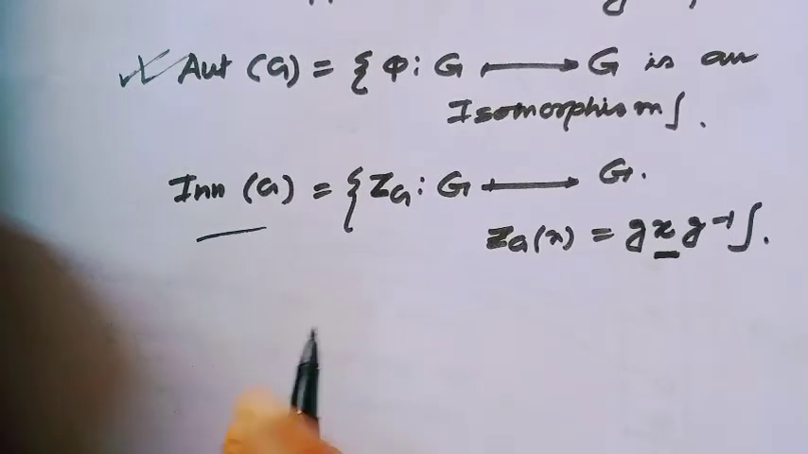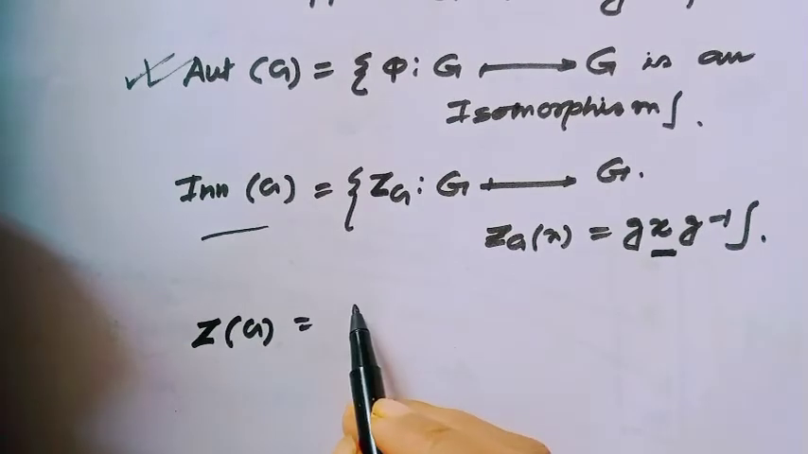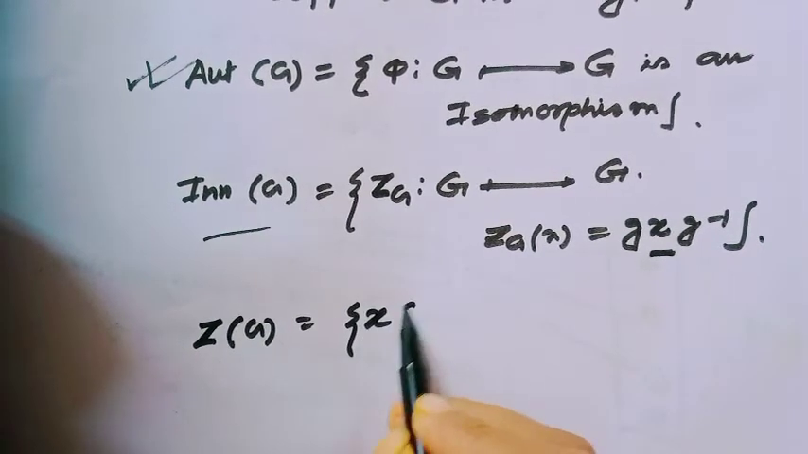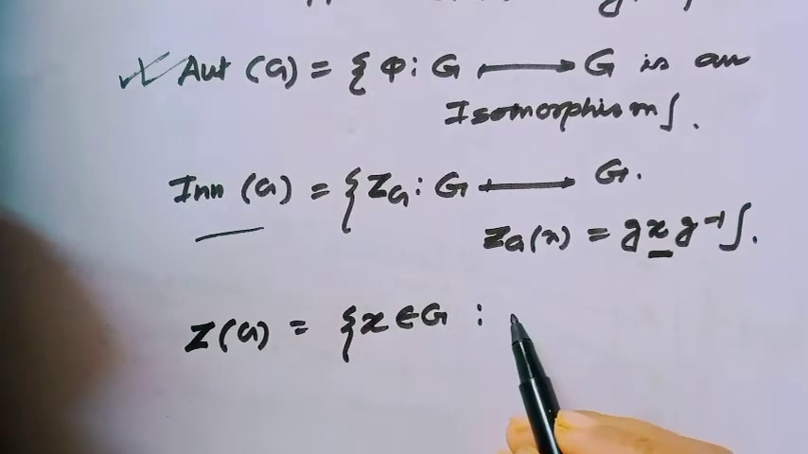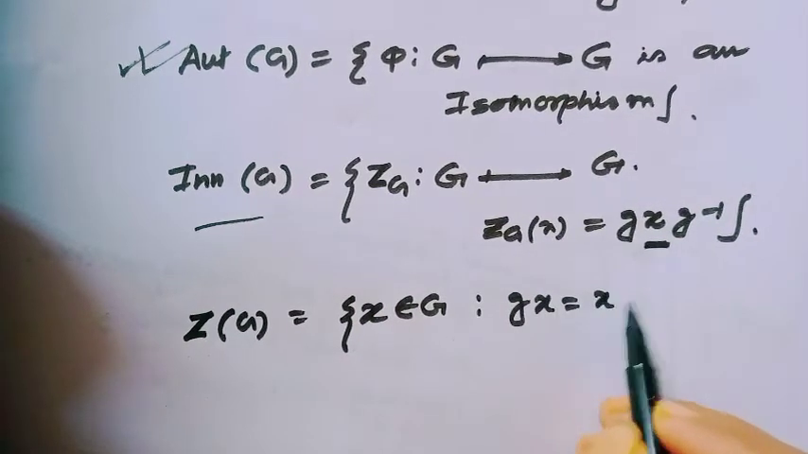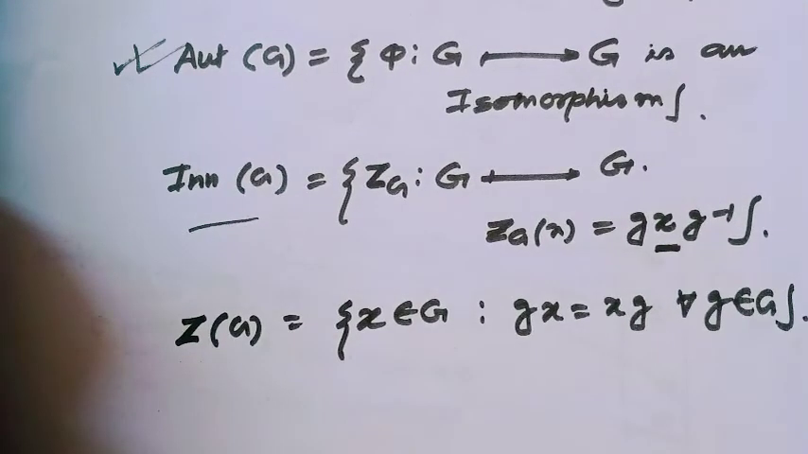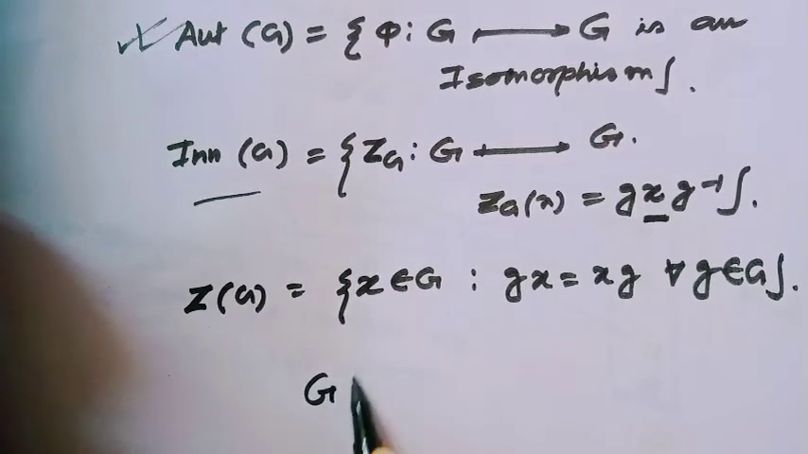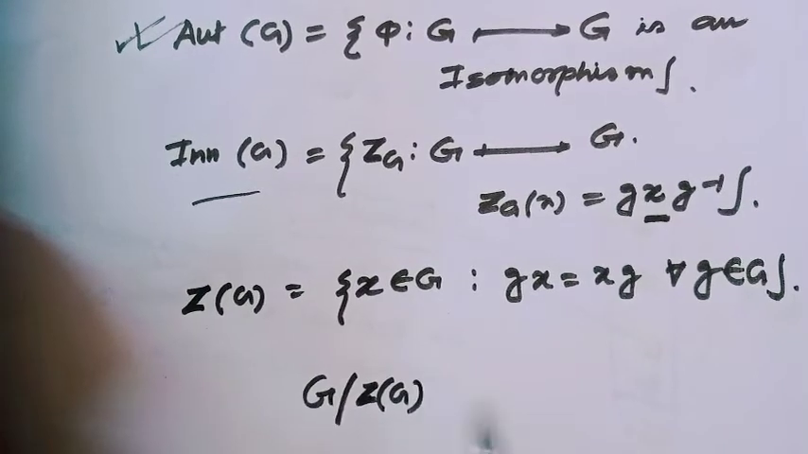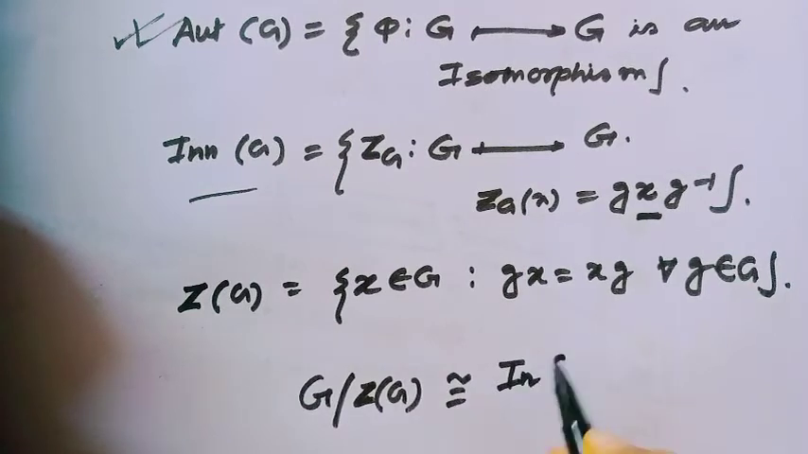And we all know the center of a group. The center of a group is the set of those elements x in the group G such that x commutes with all other elements of the group: gx equals xg for all g belonging to capital G. And there exists a nice theorem: G mod Z(G) will always be isomorphic to the inner automorphism of G.